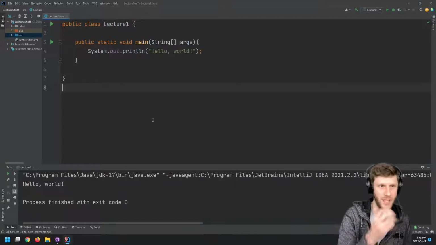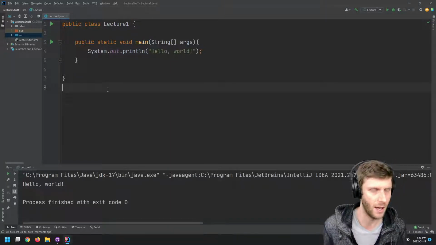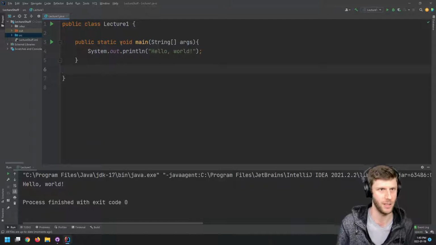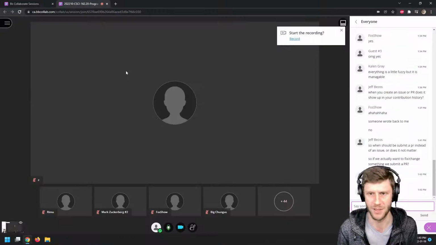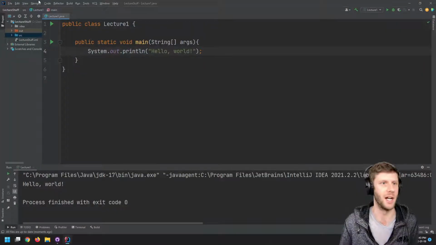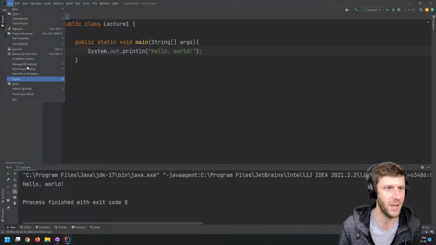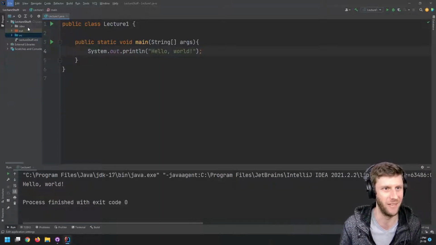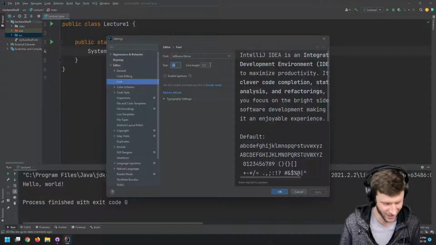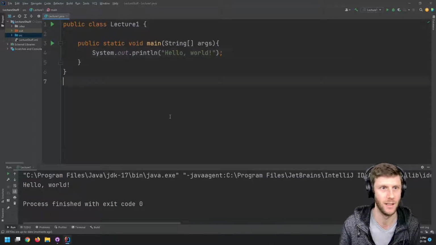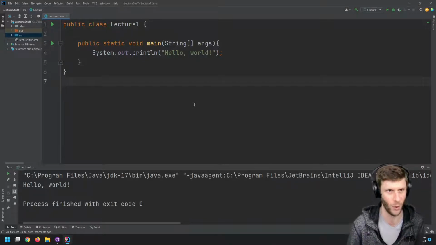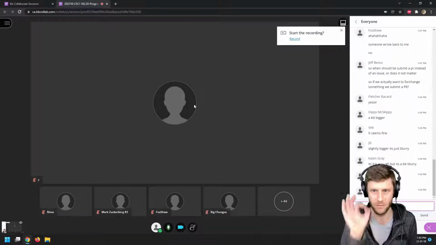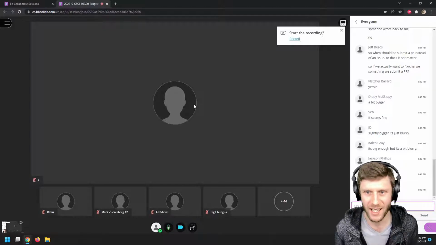By the way, tell me, is this font size okay for the Java? Let me know if it could be bigger or if you're pretty happy with it. Just type in the chat. Let's see what people say. Yeah, a bit bigger? Okay, well, why not? I don't want to make it too big because I want to be able to have more than one line of code. Let's make it 26. Okay, hopefully that's good. If it's still difficult, let me know and we can up it more. Perfect. Okay, cool.